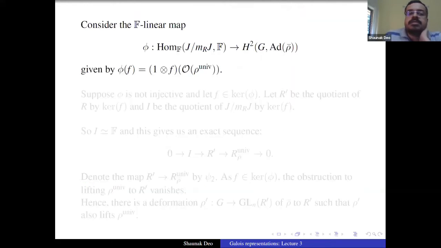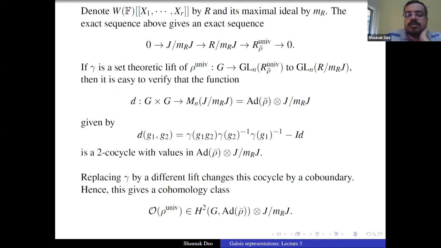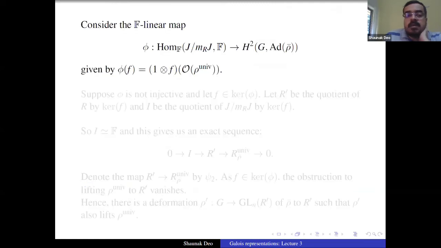Now we consider an F-linear map from Hom of J modulo m_R J to F to H2 of G comma ad rho bar, which takes phi to 1 tensor phi of O rho univ. O rho univ takes values in H2 of G comma ad rho bar tensor J modulo m_R J. So when you apply phi, because phi is a homomorphism from J modulo m_R J to F, this is indeed going to take values in H2 of G comma ad rho bar.